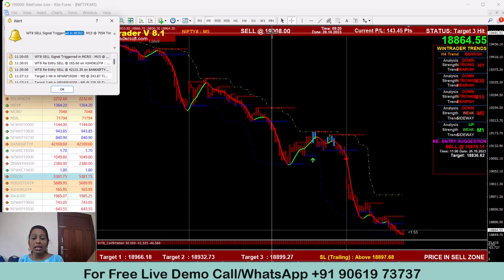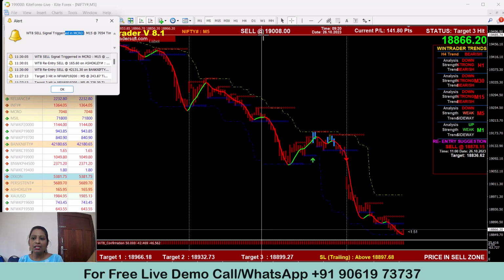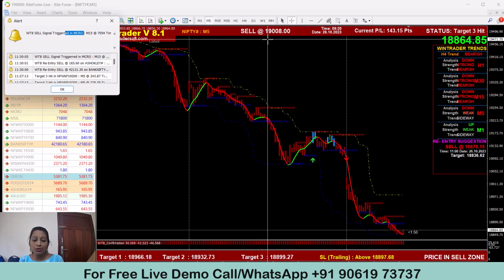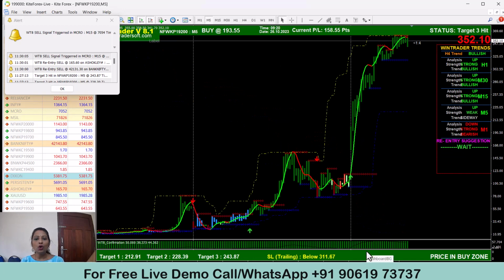I am selecting an in the money option. As I told, Nifty is a sell at 19,008, so I am preferring to select the 19,200 put option chart. Now I open this 19,200 option chart. This is a put option chart, and in this chart we can see the entry, exit level and stop loss also displayed. You can see we got a buy here. This is the 19,200 put option chart, and the software gives a buy at 193.55. That level is also displayed there.